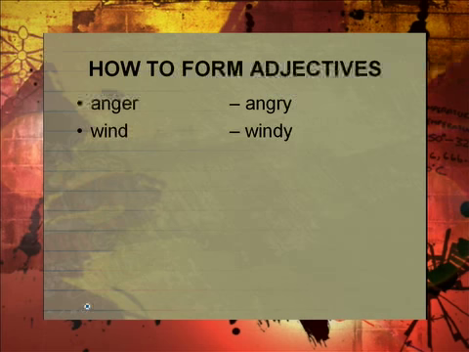What about the word danger? Danger is a noun. We get the adjective dangerous. Then we have use, which is also a noun. Notice we can get two adjectives here, useful and useless, so that we can use full or less at the end of the word in order to create the adjective.